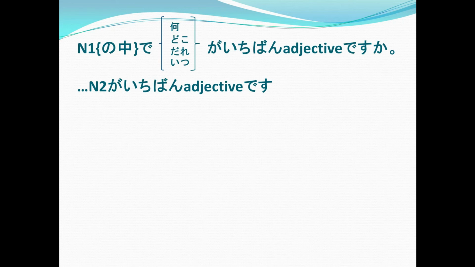Again, noun 1 no naka de or noun 1 de, then the interrogative, which could be nani, doko, dare, itsu ga ichibang adjective desu ka? And then if you want to answer, or if you've been questioned using this sentence pattern, you answer with noun 2 ga ichibang adjective desu. Again, noun 2 ga ichibang adjective desu.